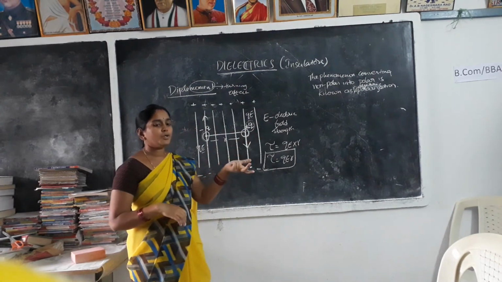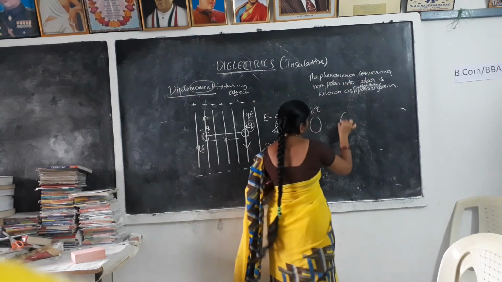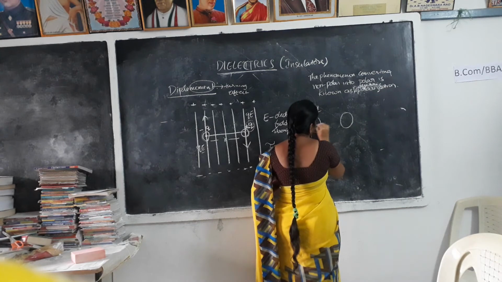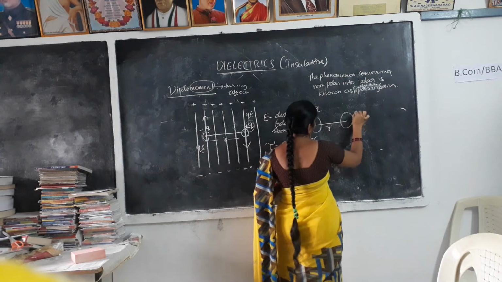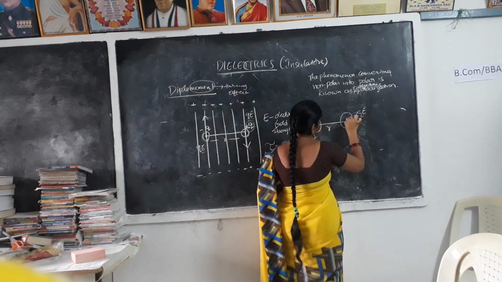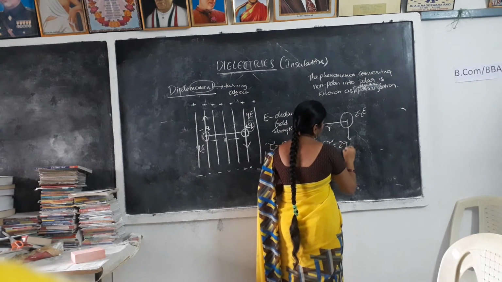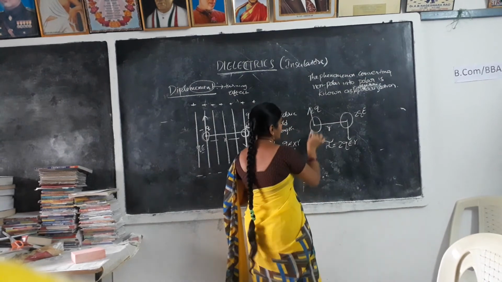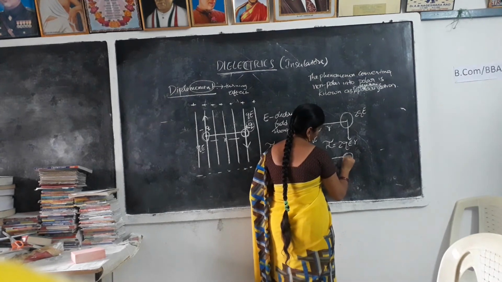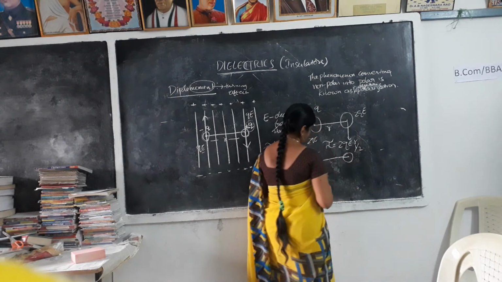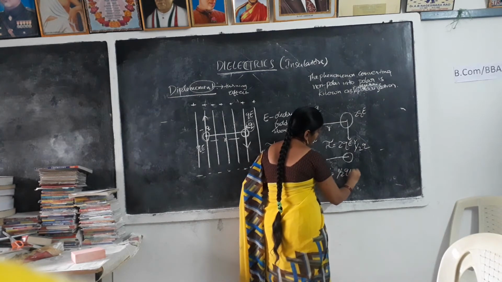For suppose here we take plus Q. If we take 2Q, what is the torque? For example, if we take 2Q, then the distance between them is R. Then here the force is 2QE, 2QE. Right? Then torque equals 2QE into R. If we consider this charge as half Q, then torque equals half QE into R.